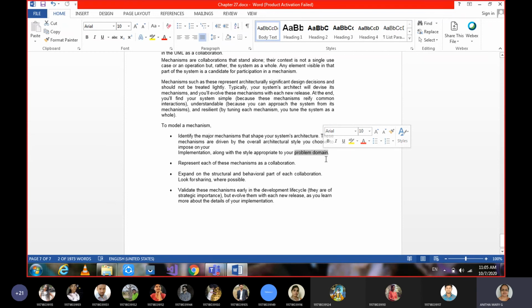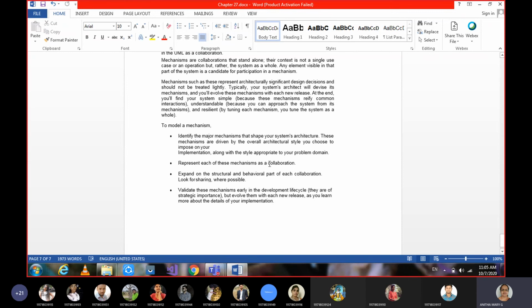Not only the architecture but also the problem domain. These are the first major things we identify for a mechanism.